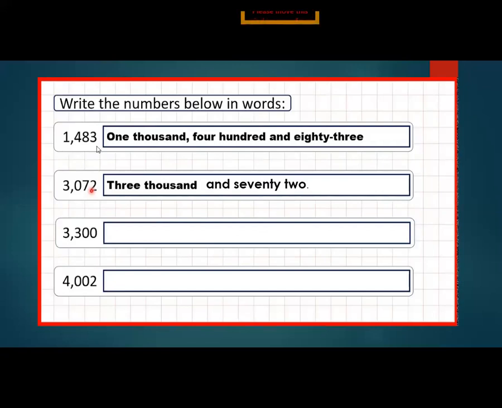Part C, page number 9. Open your books, students. Write the number in words, placing the commas correctly. This example is same like part C. Okay, this is just an example. If you want to take a screenshot of this, take it, so it will help you to solve your questions.